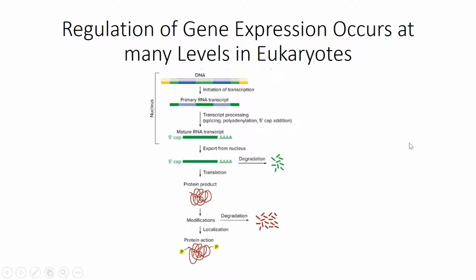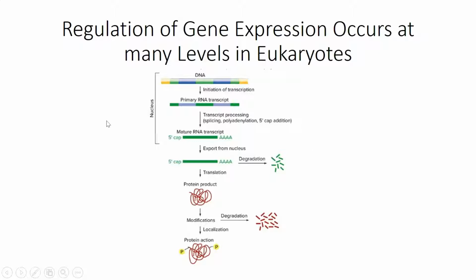This first slide shows something similar between prokaryotes and eukaryotes: there are multiple levels at which genes can be regulated, and that is at the level of transcription initiation, elongation, termination. In eukaryotes there is another step, which involves processing of the primary RNA transcript. That's another level that can be regulated.